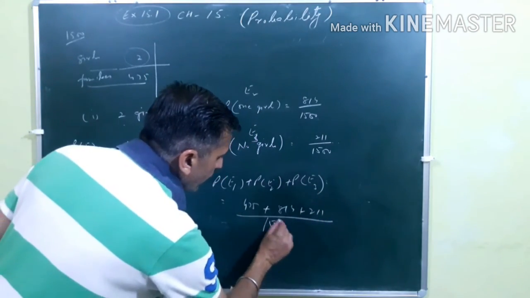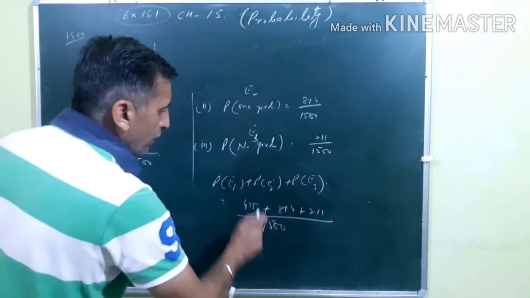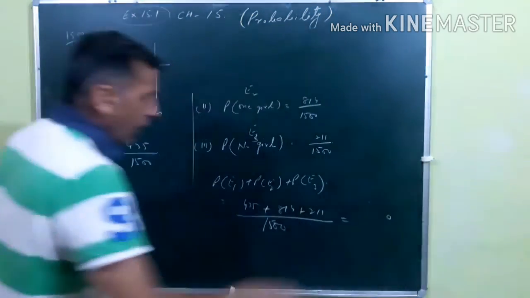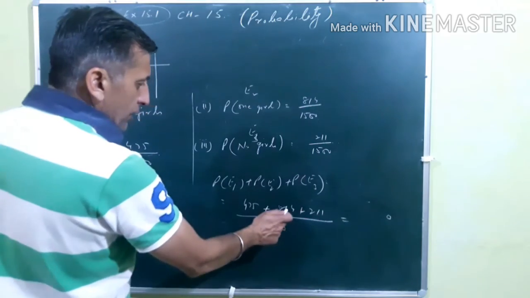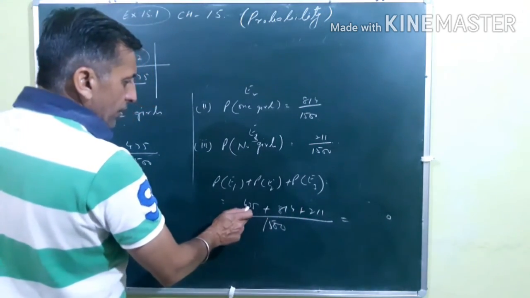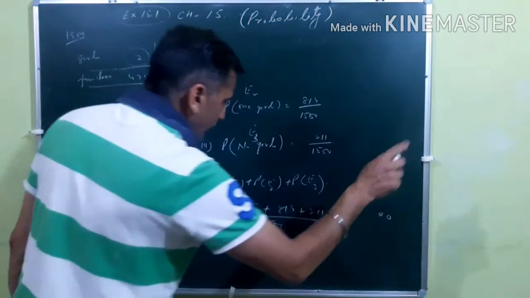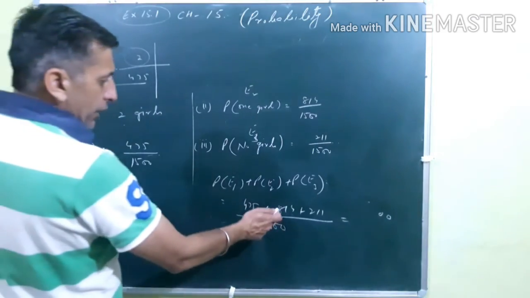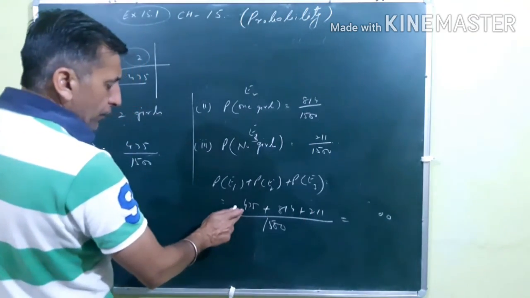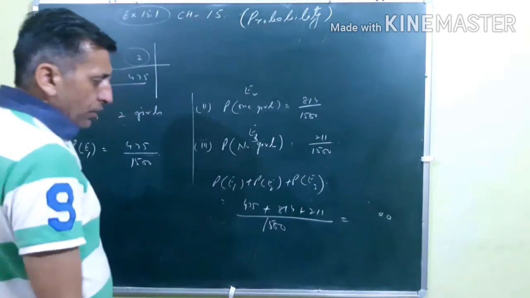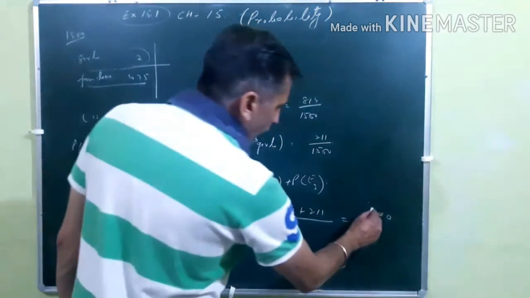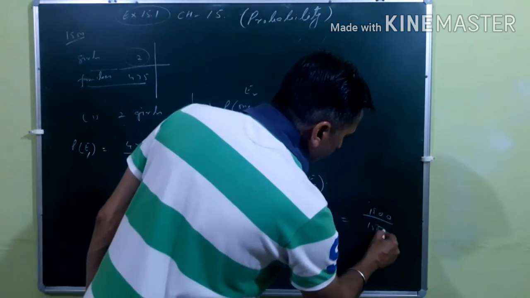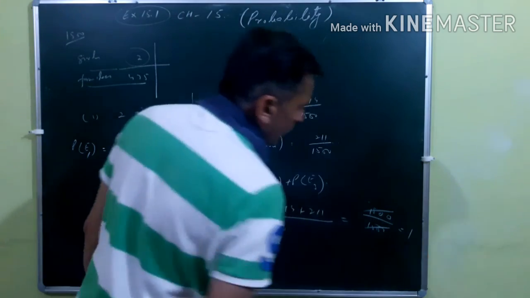1 plus 4, 5, 5 plus 5, that is 10. 1 is left. 1 plus 1, that's 2. 2 plus 7, that's 9. 9 plus 1, that's equal to 10. Once again, 1 is left. Now see, 8 plus 2, 10. 10 plus 4, 14. 14 plus 1, that's equal to 15. So 1500 upon 1500, this is gone. So ultimately the answer is 1.